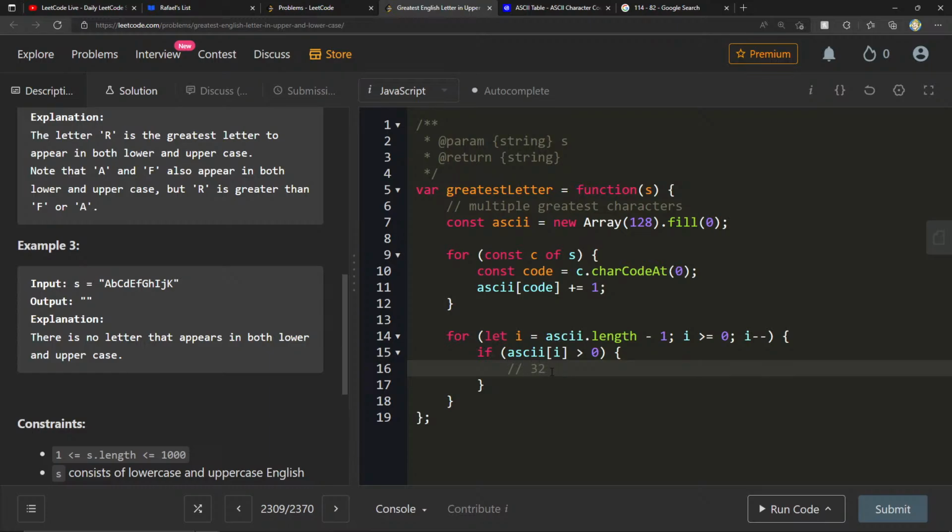Let me just write 32 here to remember. If ASCII of i is greater than 0 and ASCII, I should probably also check a couple of things here.